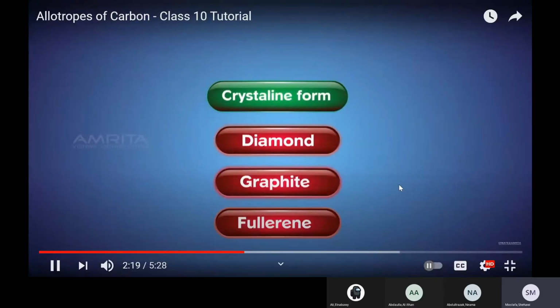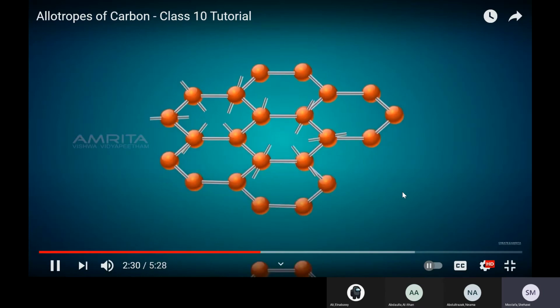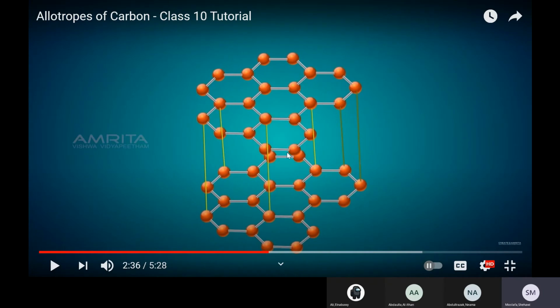Let's now learn about other crystalline allotropic forms of carbon in free state. Graphite. In graphite, each carbon atom is linked to 3 other carbon atoms by covalent bonds, resulting in hexagonal rings which are arranged in layers one above the other. So this is a major difference between graphite and diamond, and that's why diamond is so expensive. In diamond, each carbon atom is linked to 4 carbon atoms, but here in graphite it's connected to 3. If you look at any one, this one for example, connected to 3, and the 4th one will be a link between 2 layers. So this one is the above layer and the one here is another layer.